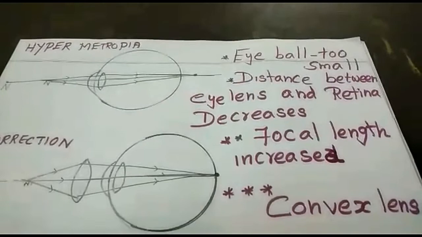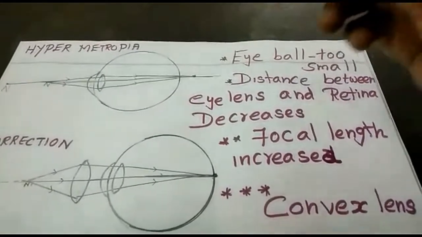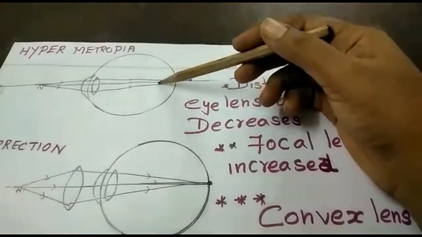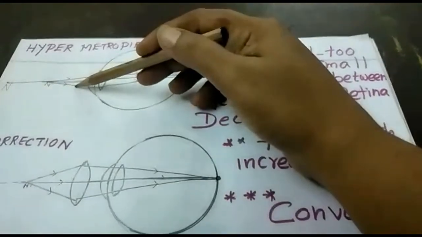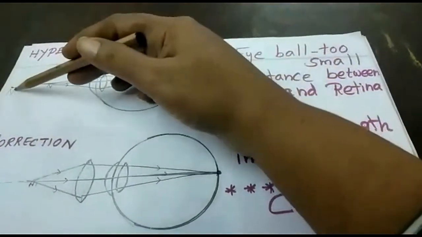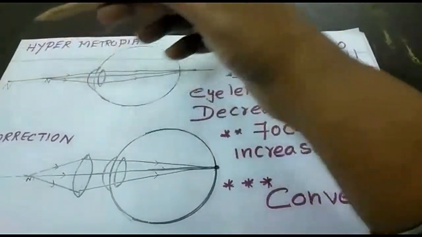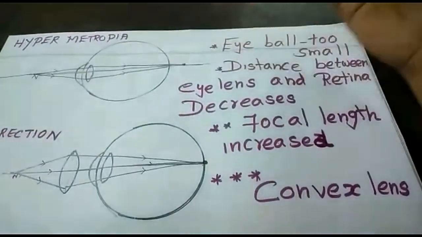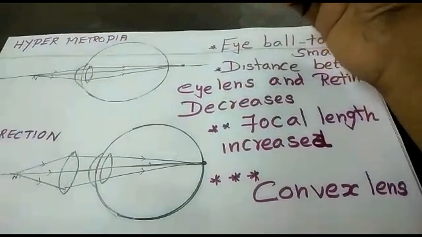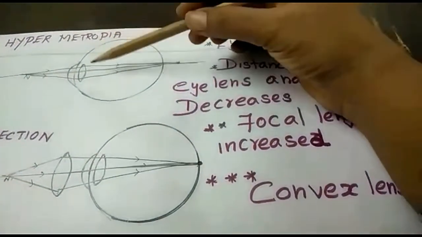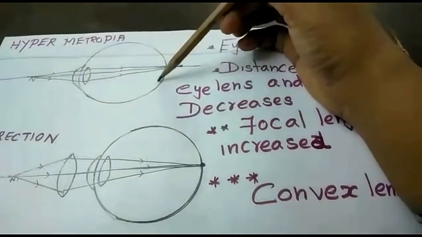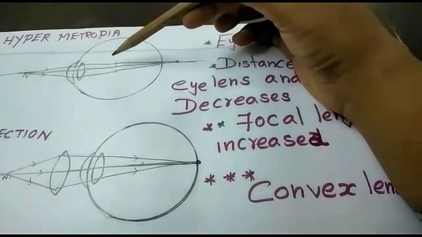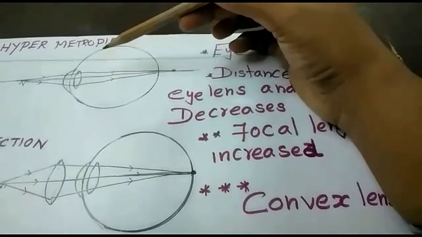What is hypermetropia? A person cannot see nearby objects, but they can see the distant object clearly. What is the reason for this? The distance between the eye lens and the retina decreases. So what happens?